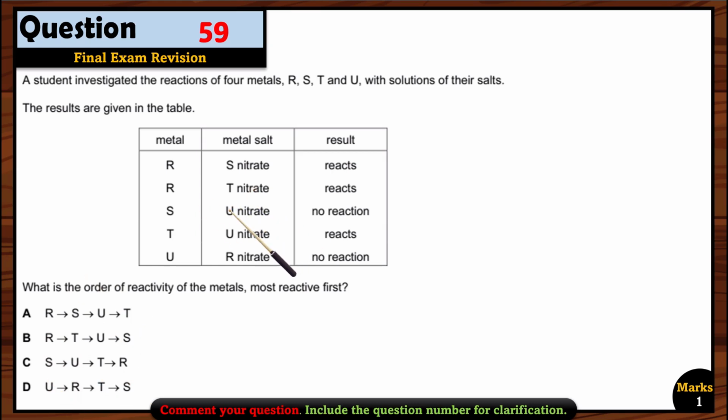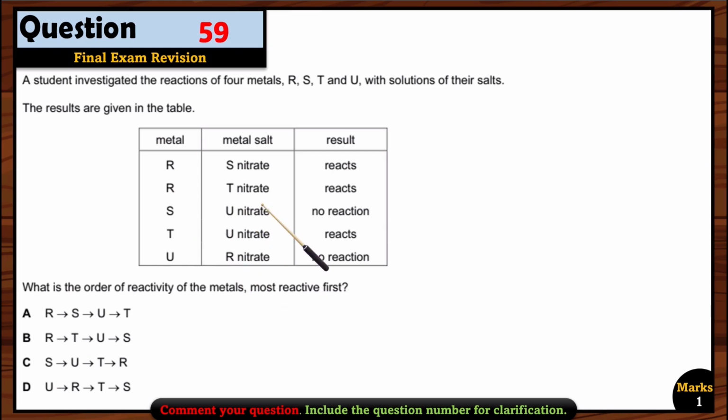Now let's see for the third one. S, when reacted with U nitrate, there is no reaction. It means that U is more reactive compared to S. So we have to find where U comes before S. If you see here, U appears after S. So this is wrong. A is not the right option. U appears before S, so B option can be right. U appears before S, right? So B or D option can be right.